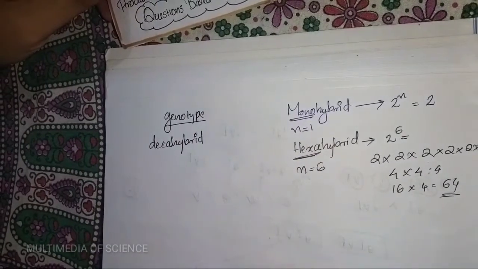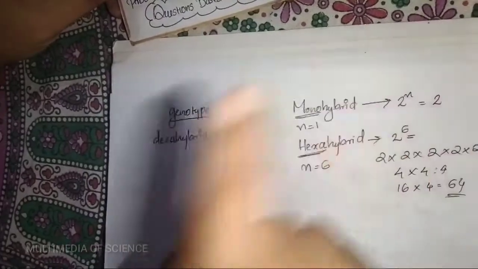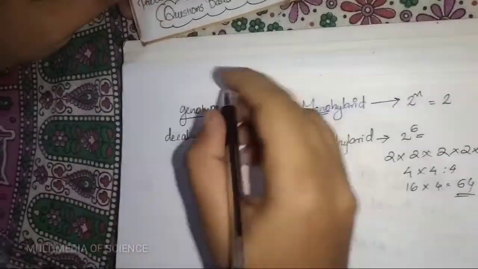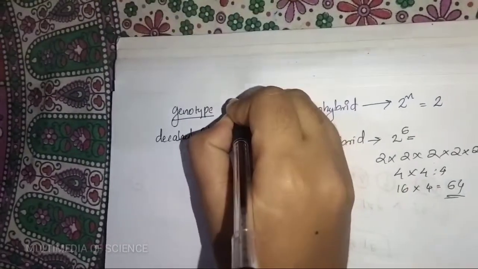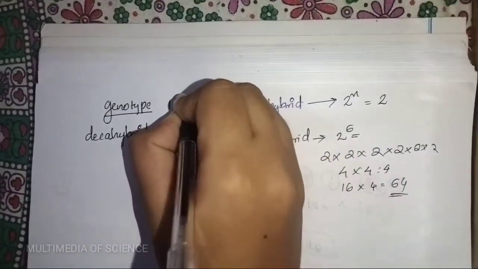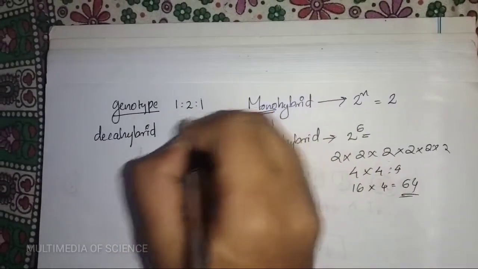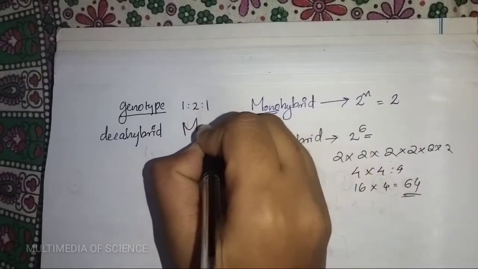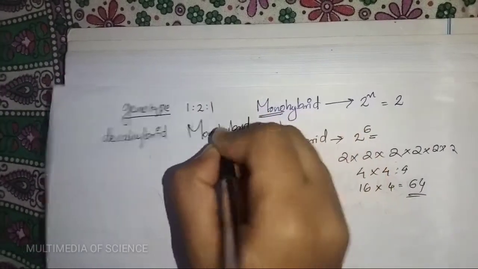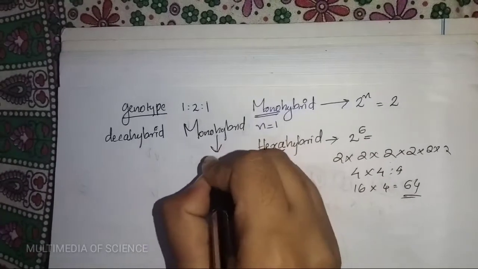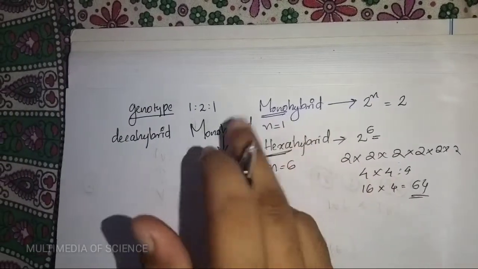First mention the basic ratio of the monohybrid cross, the genotypical ratio, 1:2:1. So 3 different types of genotype are possible, 3 raised to n, 3 raised to 1, that is 3.